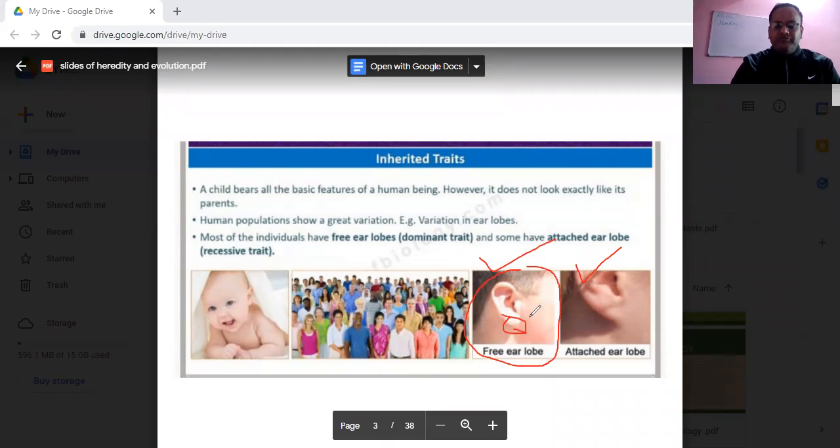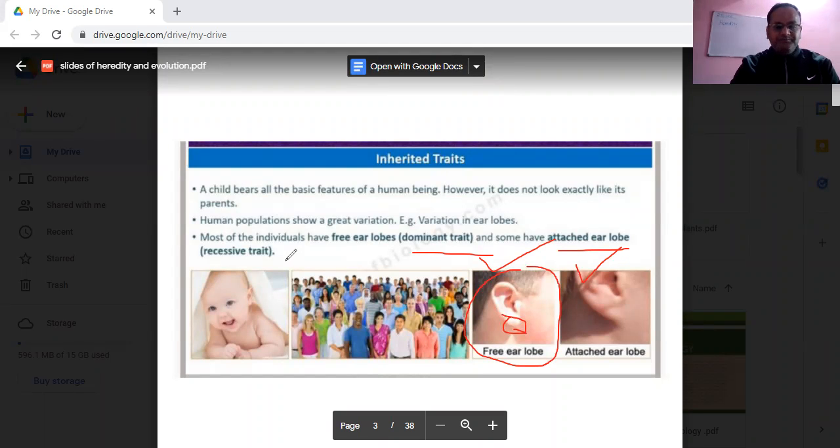This is a dominant trait, meaning in the population it is there in maximum. So if any character is present in maximum in the population, definitely that becomes a dominant trait. And the one which occurs in lesser frequency will be called the recessive trait. So free earlobe is the dominant trait, and attached earlobe is the recessive trait.